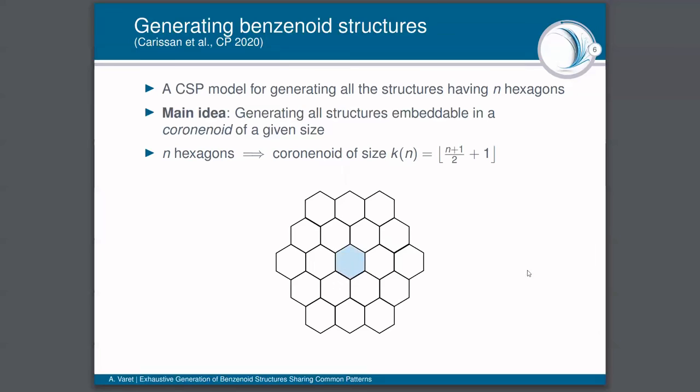And in the following example, we can see the coronenoid of size 3 with 3 crowns. And if we want to generate all the benzenoids of n hexagons, we are going to consider the coronenoid of size k, with k equal to the integer part of (n+1)/2, plus 1, because a coronenoid of this size is able to embed all the benzenoids of n hexagons.